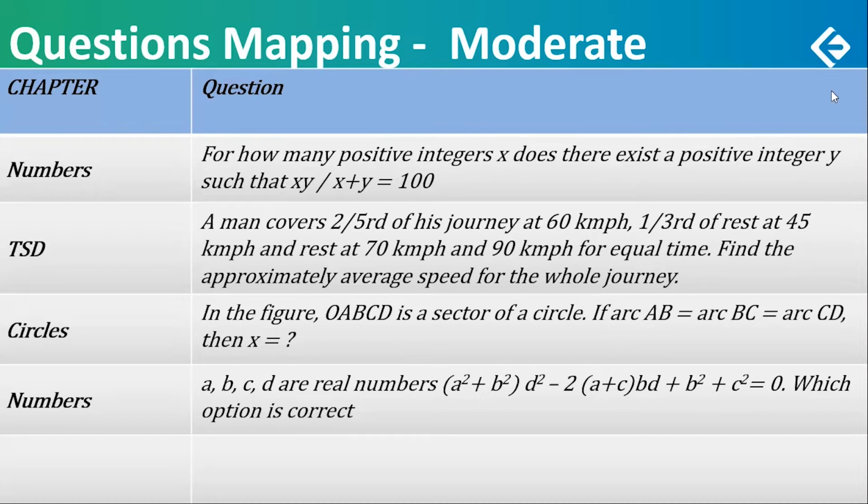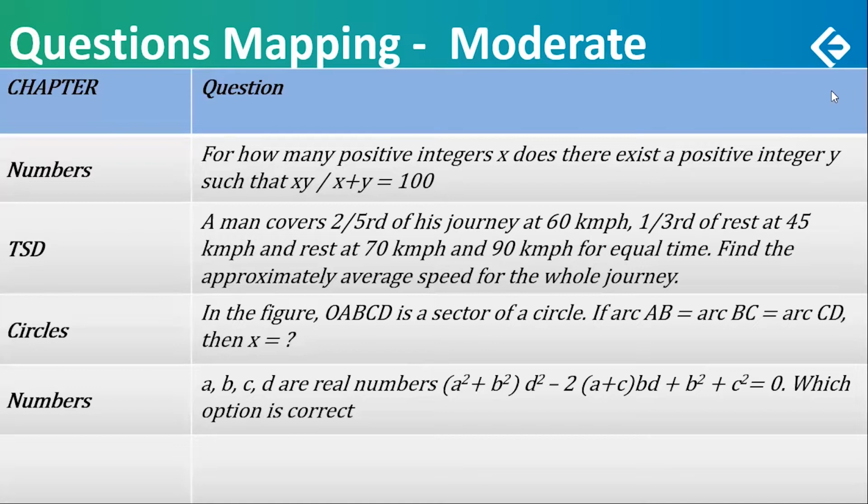When times are equal, the average speed for that part will be the arithmetic mean of 70 and 90. Just consider it as 80 and move on. Find the approximate average speed for the whole journey. You know the parts, you know the speeds, just find the average. A little moderate because of the 70 and 90. Otherwise, I would consider this an easy question. Maybe some people might not realize that 70 and 90 for equal times is equivalent to a single 80 part.